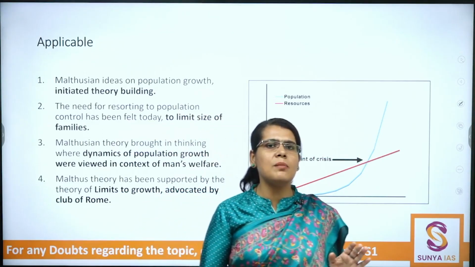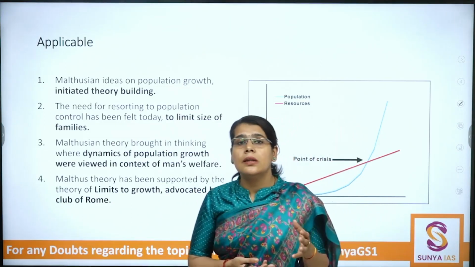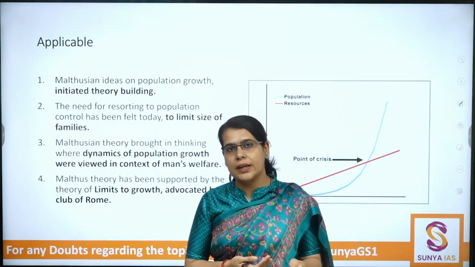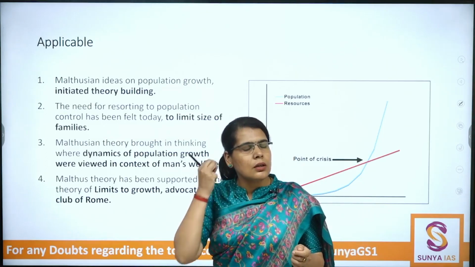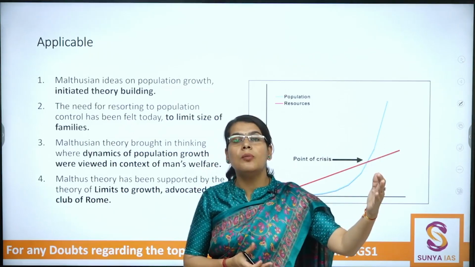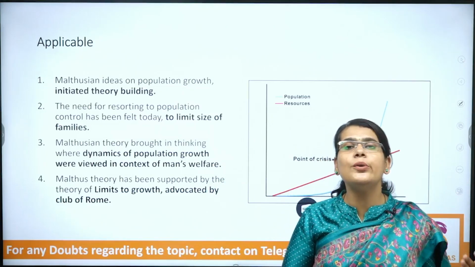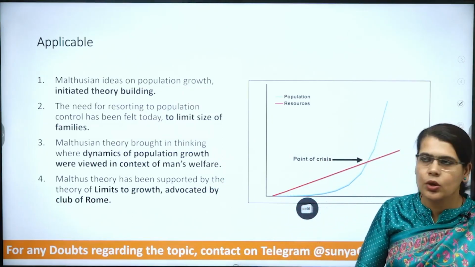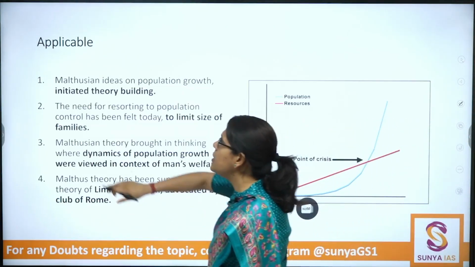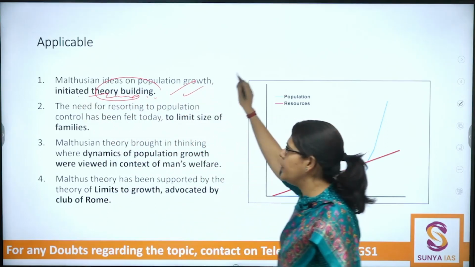During these time periods, we were mostly concentrated only around the ideas relatable with the physical geography concepts, right? But somebody was now talking about the population growth. So somebody is talking about the concepts of population geography. That is in itself a new advancement, isn't it so? So yes, it initiated the theory building in the concepts around population geography.